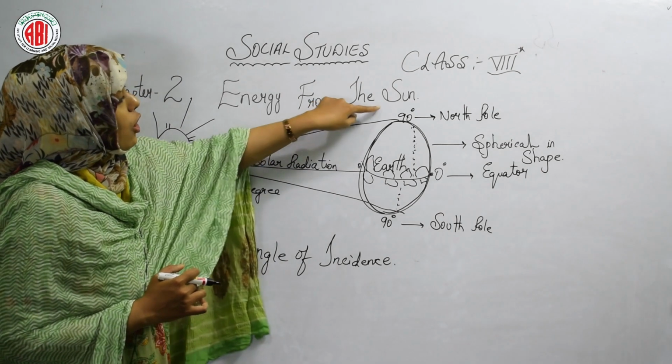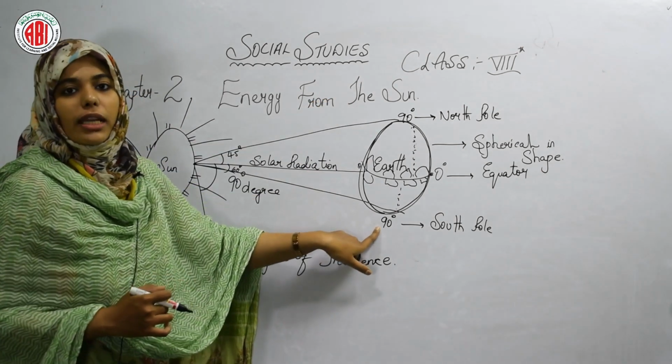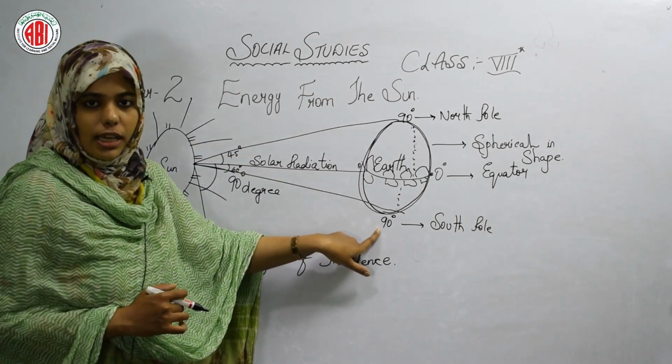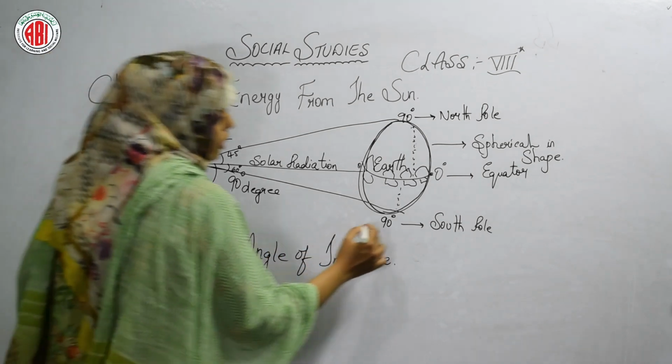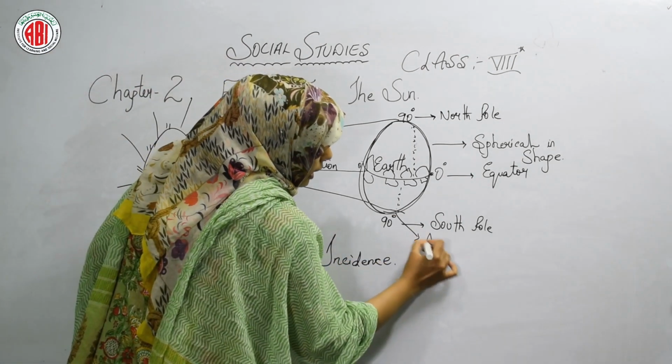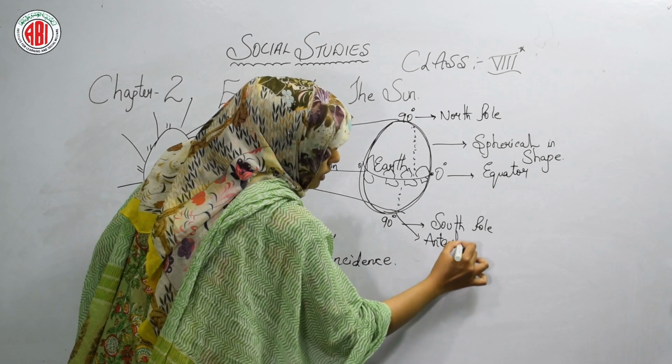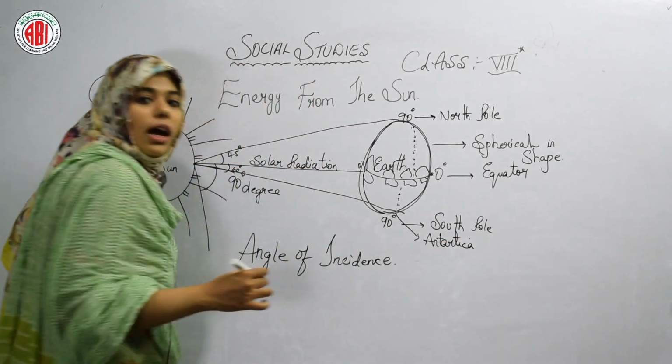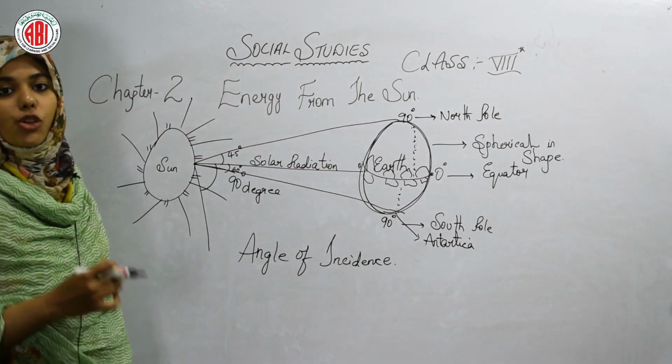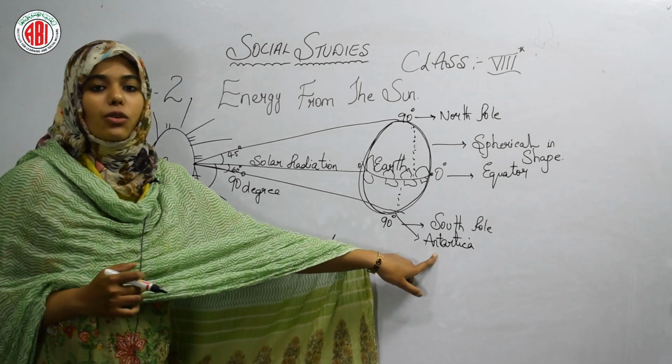That is why the north pole and the south pole regions are very cold. Yes or no? Yes. In the south pole, what is it? Here it could be Antarctica. As you know, Antarctica is a very cold place where the sun's rays cannot reach.